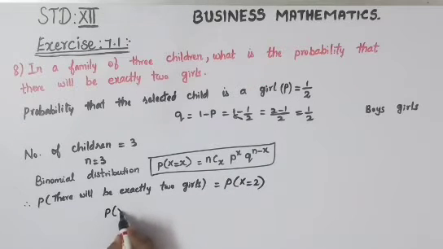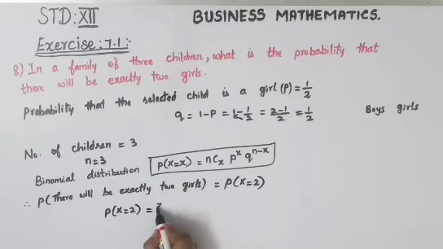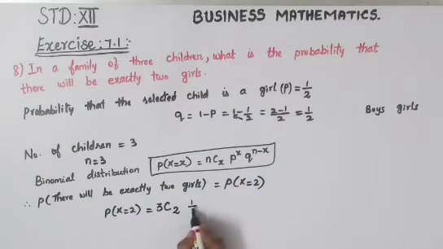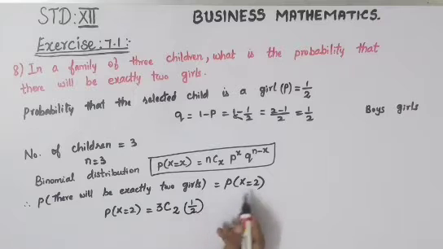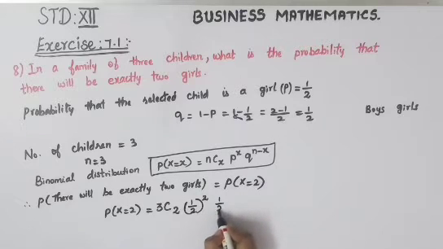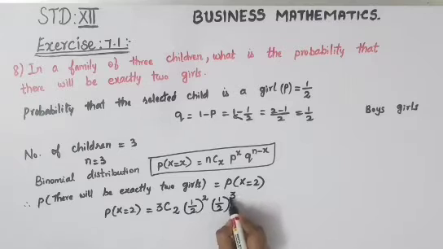P of X equal to 2 is equal to nCx, n is here 3, C x is this 2. P power x, P is 1 by 2, power x is this 2. And q power n minus x, q is 1 by 2, power n minus x, n is 3, minus x is 2.